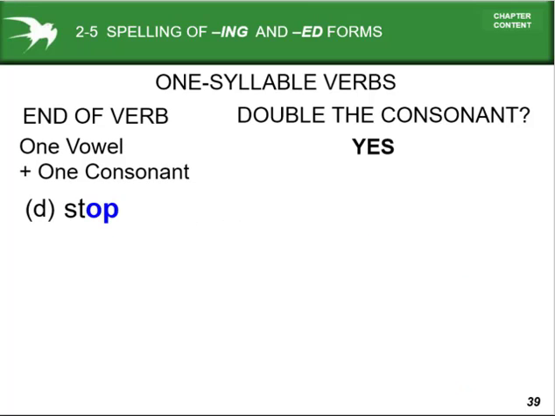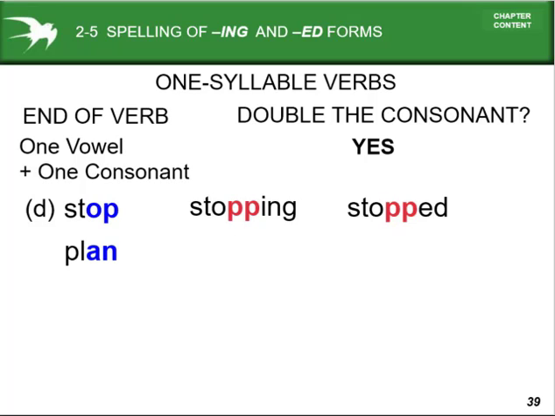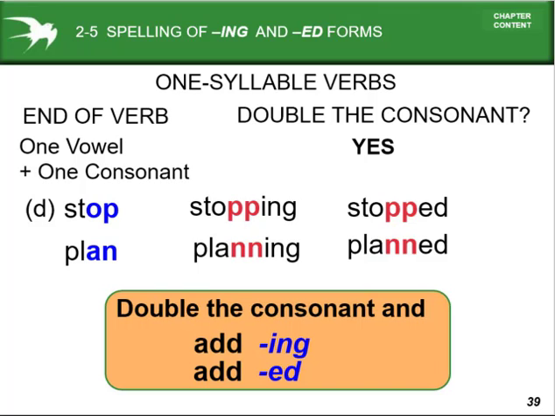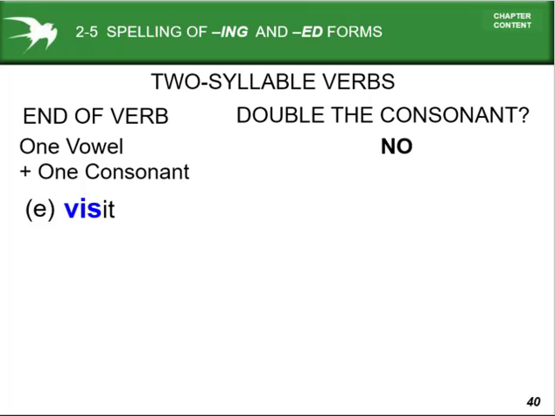So when the verb ends with one vowel and one consonant, we have to repeat it. Stopping, stopped. Plan, planning, and planned. So double the consonant. When you see the verb ends with one vowel and one consonant, we have to double the consonant, then add the ing and ed after the verb.